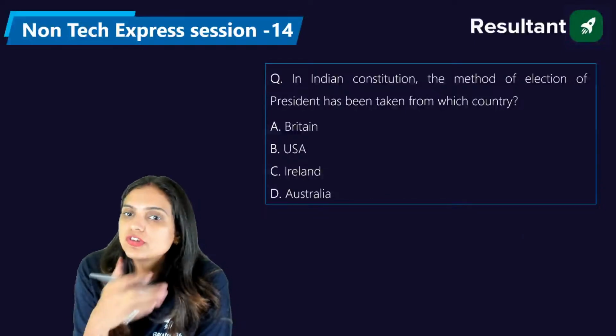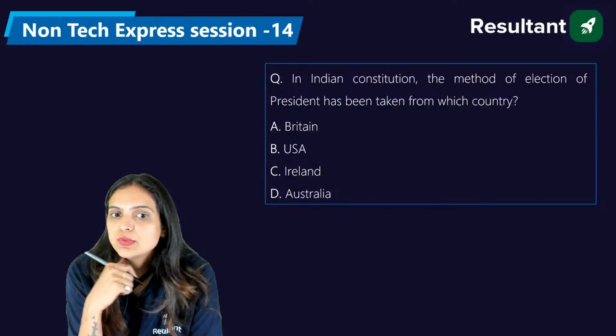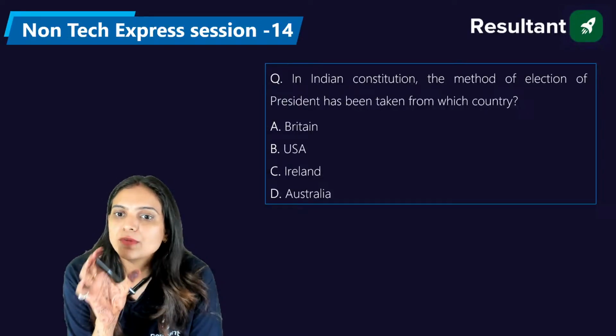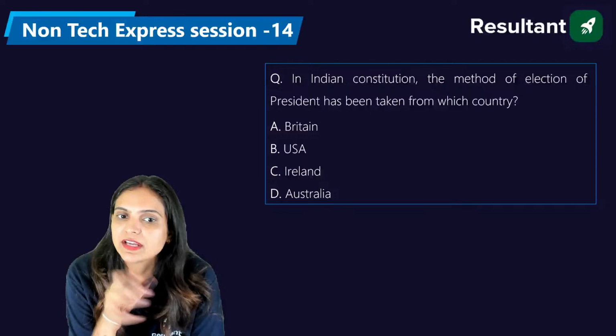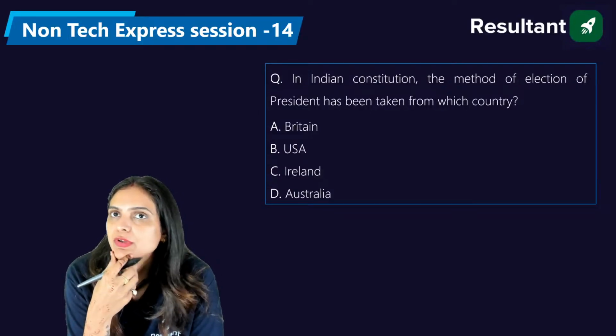Now, in the Indian Constitution, the method of election of the president has been taken from which country? Britain, USA, Ireland, or Australia? Please answer, everyone. The method of election of the president, we have taken from which country? Britain, USA, Ireland, or Australia?